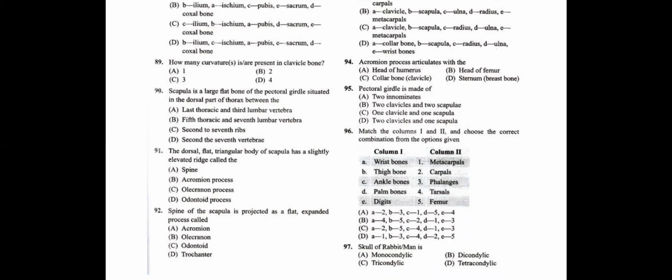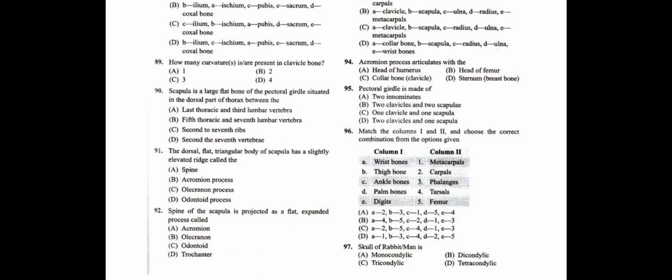Situated in the dorsal part of the thorax between the... We know that the scapula is a triangular flat bone which is present on the dorsal side. Is it situated between the last thoracic and third lumbar vertebra? That is not the answer, students. Last thoracic, third lumbar, what we have is the kidney ventrally.